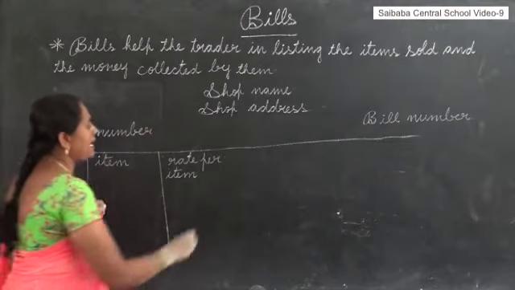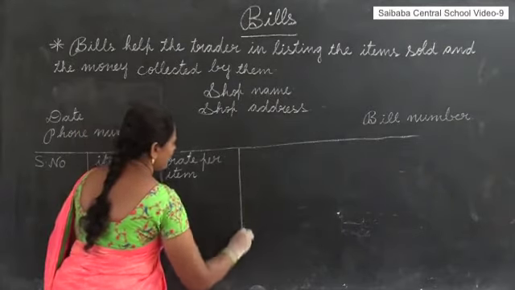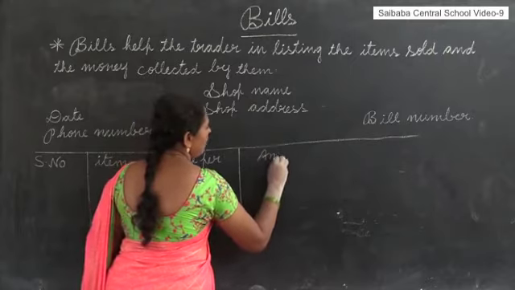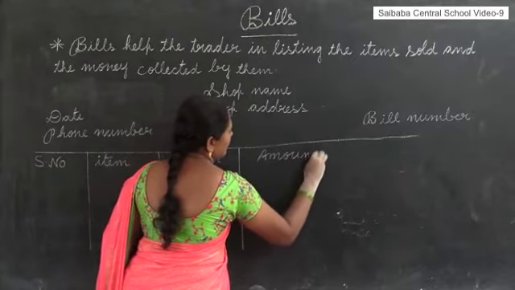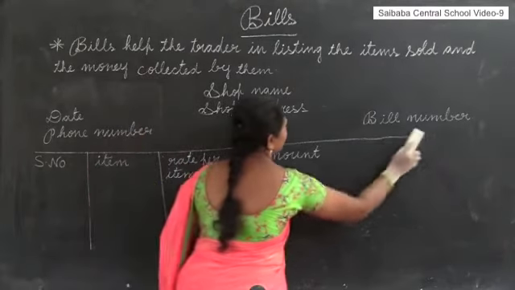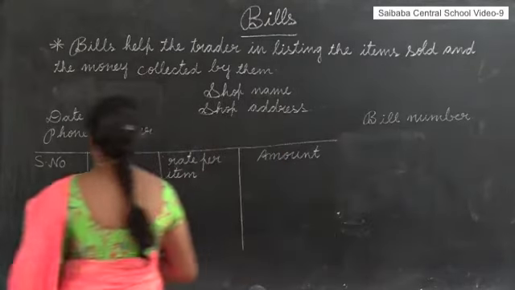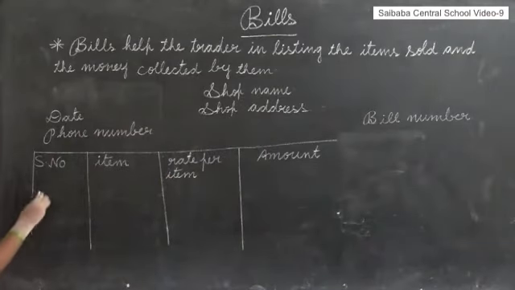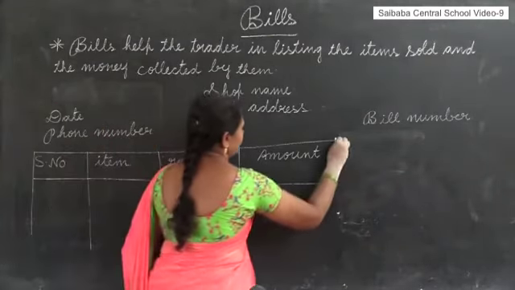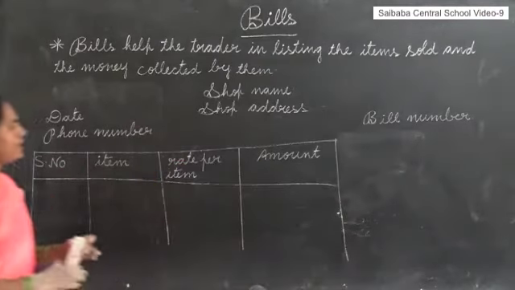Rate per item. Next, what do we have to write? Amount. Next we have to write amount. When we are preparing the bill, you have to write all these. Then you have to prepare the bill.